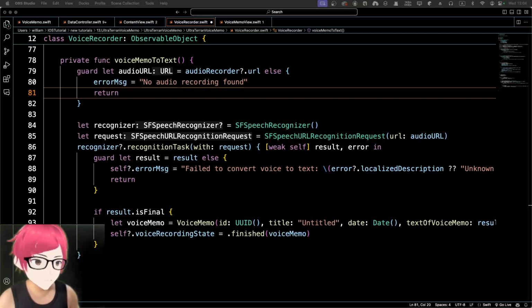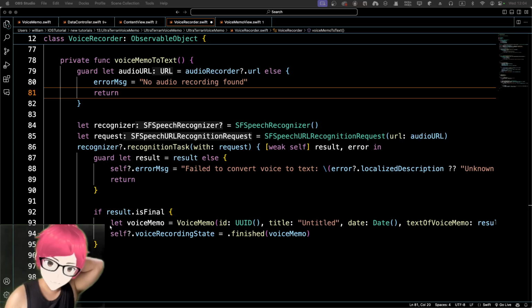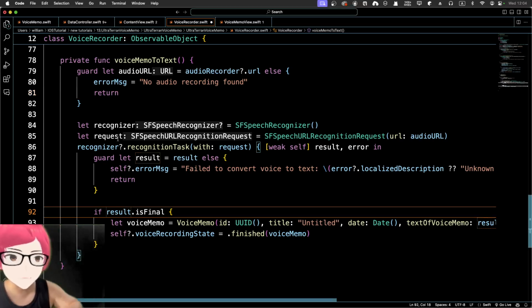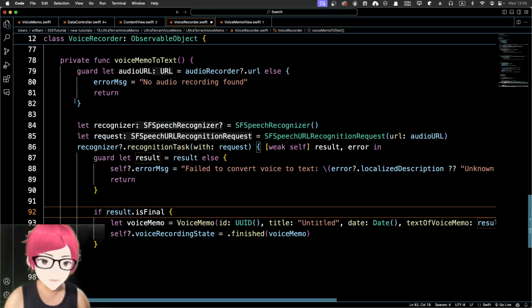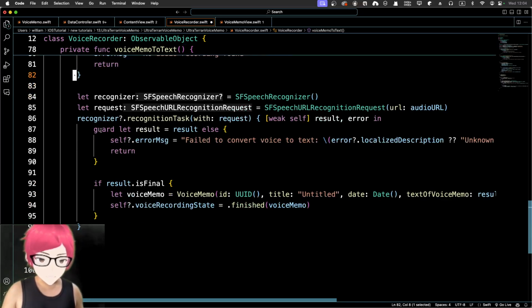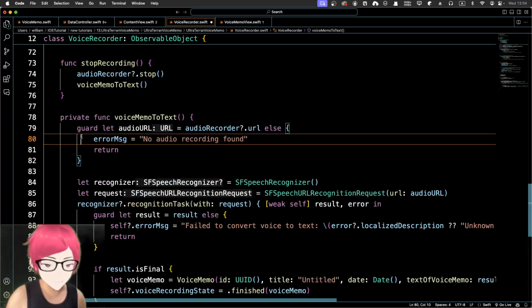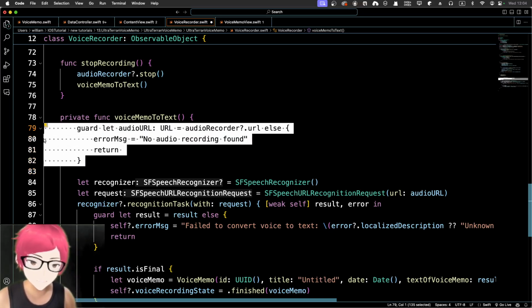All right, guys. So let's continue. We still got a voice memo to text function unfinished. So yeah, the Copilot already generates tons of code. So no audio recording to fix. Yeah, we don't need to do that.